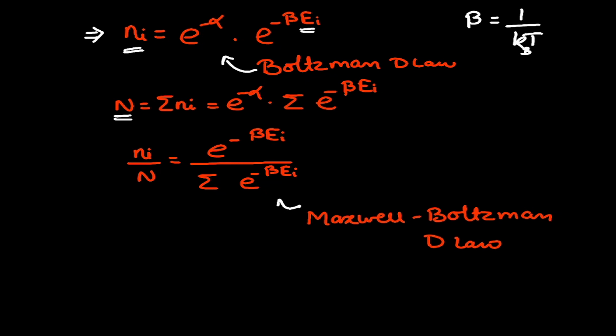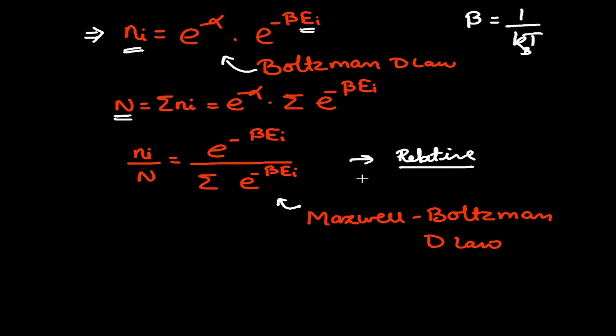This expression is the Maxwell-Boltzmann distribution law. It gives the relative distribution of particles in different energy levels, that is, how the total number of particles are distributed amongst different energy levels.